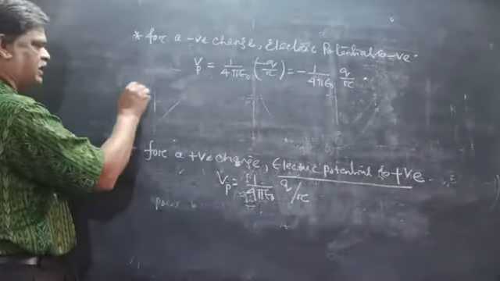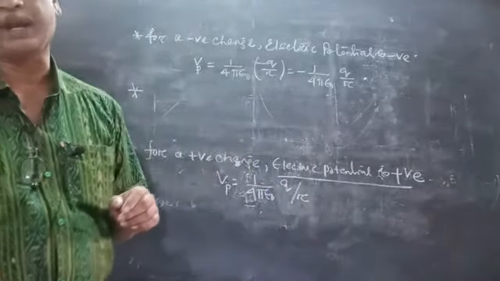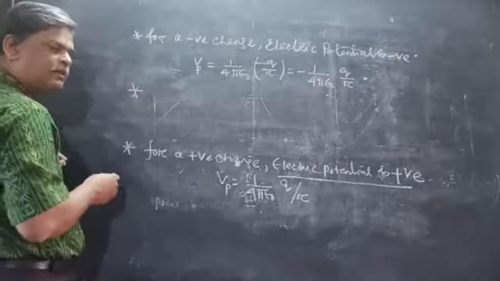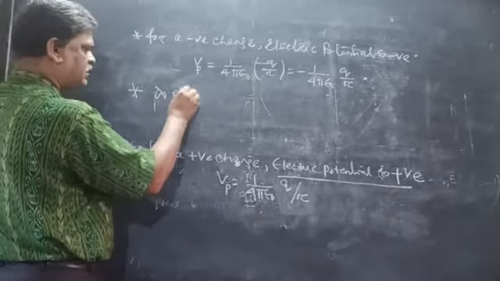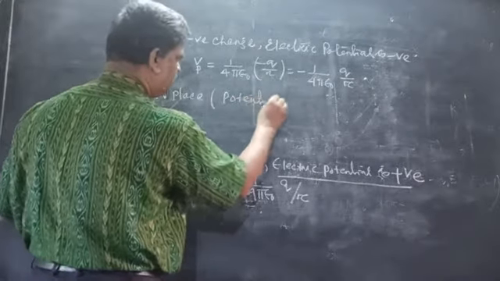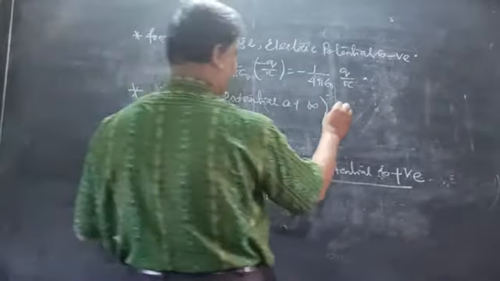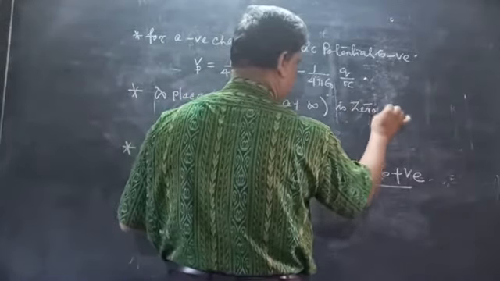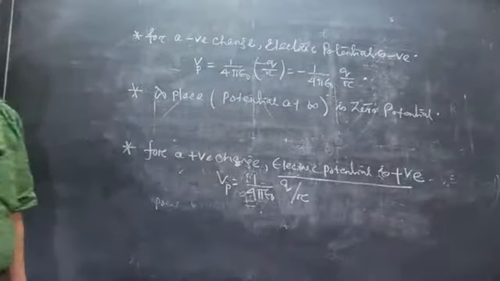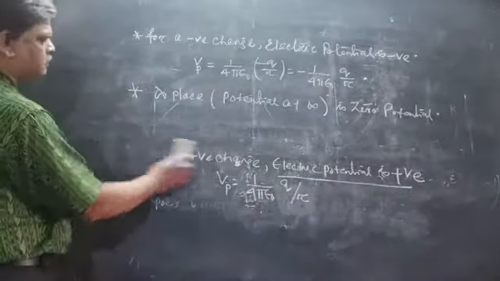Next, another thing is that V is inversely proportional to R, so the electric potential is 0 at infinity. The infinite place is the zero potential place. The potential at infinity is zero. Clear?